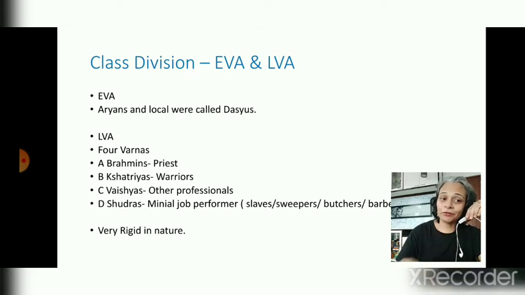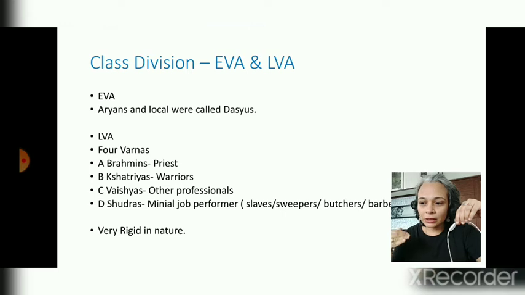Okay, if we see the history, the Aryans had come from Afghanistan. Generally, when we talk about the medieval history of India, people comment that the Mughals and Turks all came from Afghanistan and Turkey, they are not Indians. But if you see Aryans, where are they from? They are also from Afghanistan. And we say we have the rich culture of Aryans. Anyways, let's not talk on that issue right now. Our main concern is how the division was seen in the class in the later Vedic age.